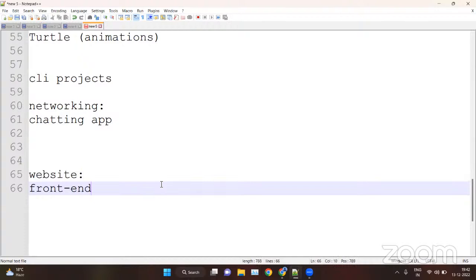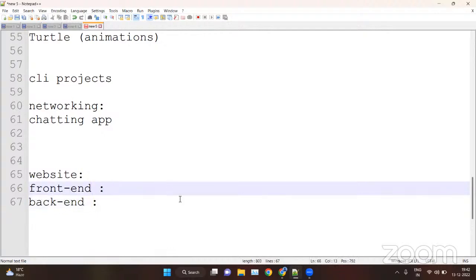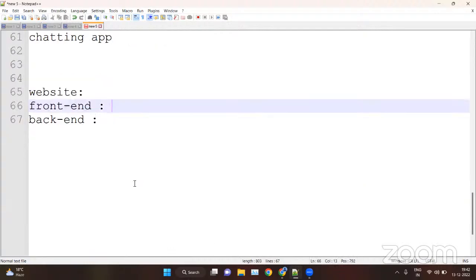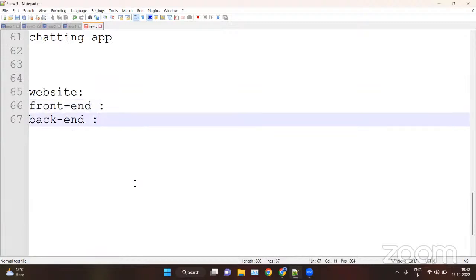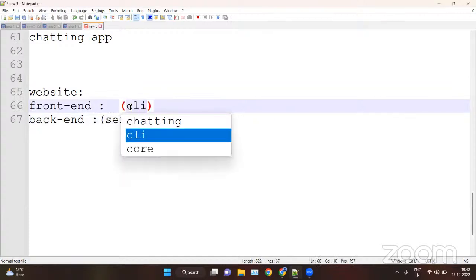So basically in the website we have first the front end, and then we have the backend. Front end is also known as client side, and backend is also known as server side. So we can mention here that front end is also known as the client side.